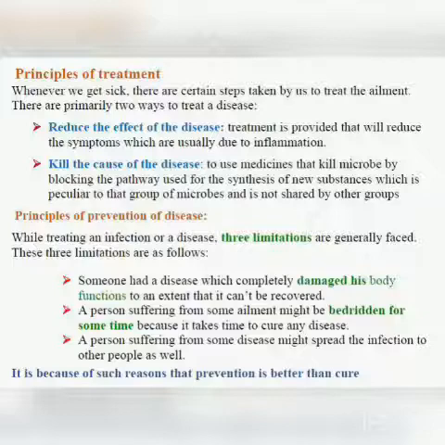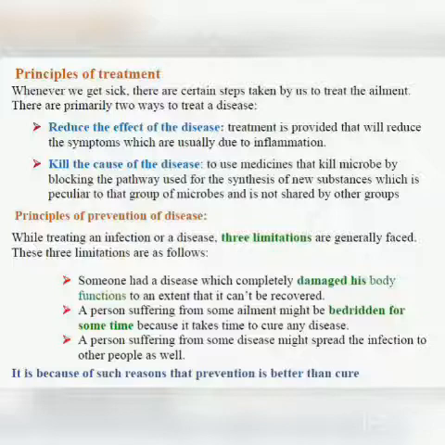Okay, now what happens when a medicine is taken which blocks the pathways which are used for the manufacture of new substances which are important for that particular group? So when the biochemical pathways are blocked, new substances will not be manufactured and that particular organism will die or will be killed.